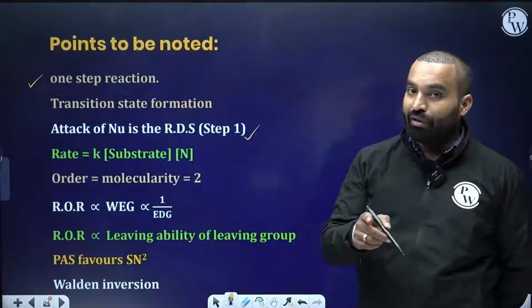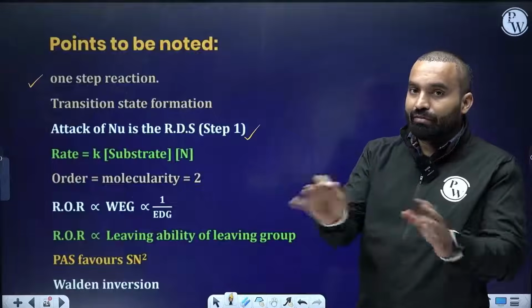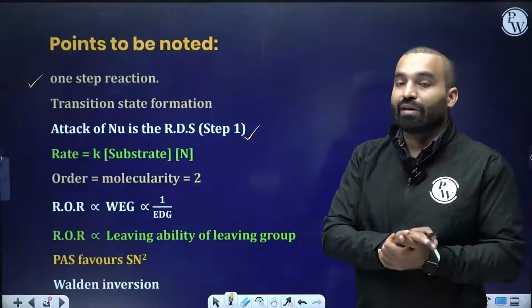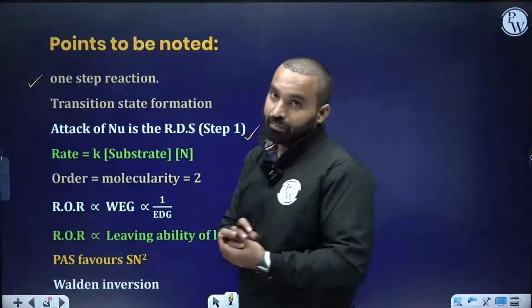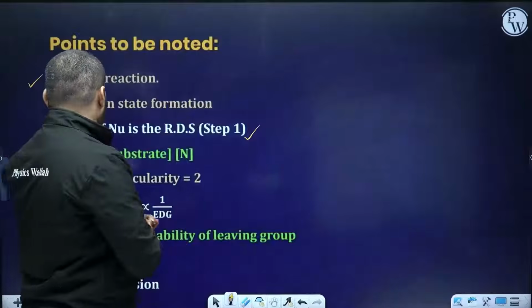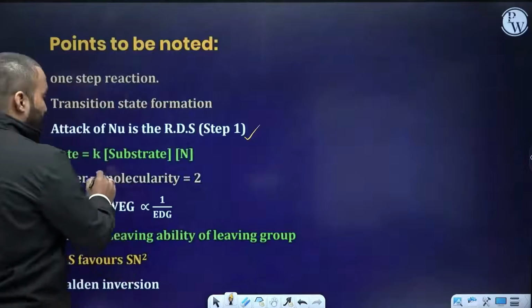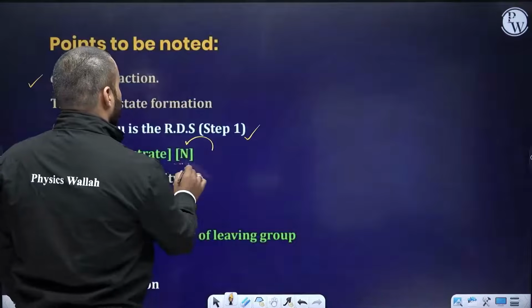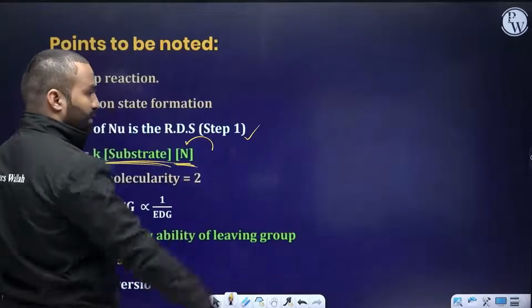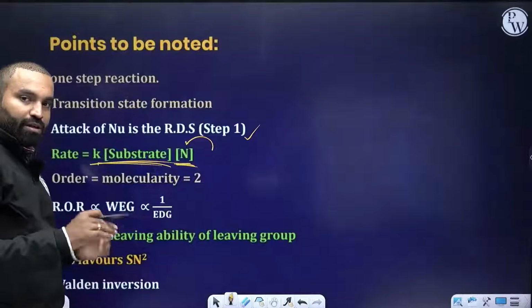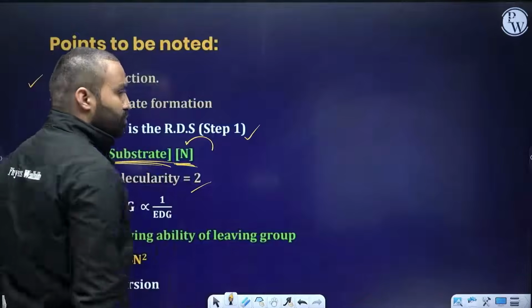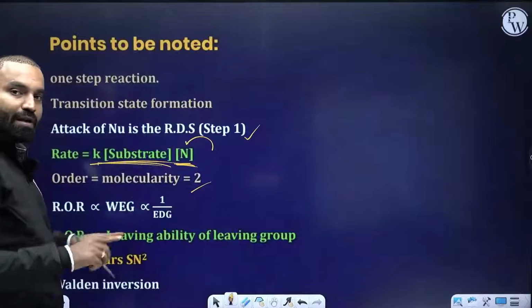So the nucleophile will decide. If it is strong, the rate will be fast. If the nucleophile itself is weak, the rate of the reaction will also be very poor. Now the rate will be directly proportional to the substrate as well as the nucleophile concentration. Both of them are very important. You take a stronger nucleophile, substitution will happen easily. Molecularity is 2, so there are 2 molecules participating in the RDS.